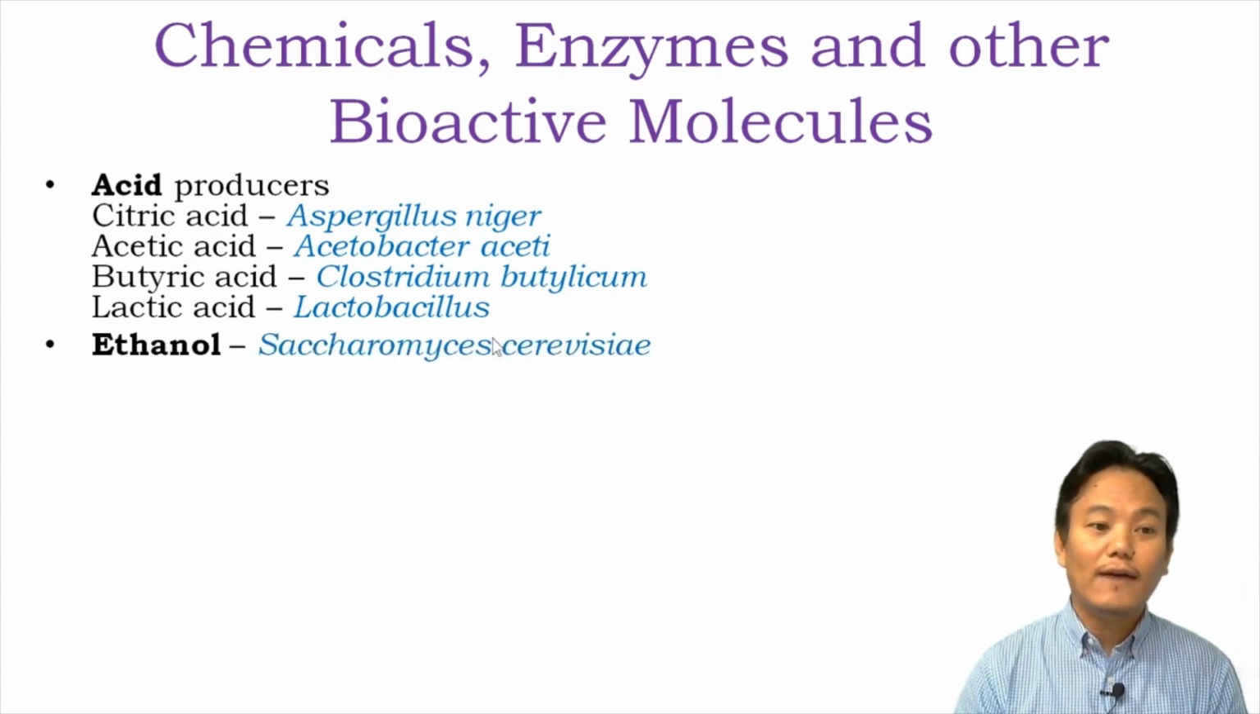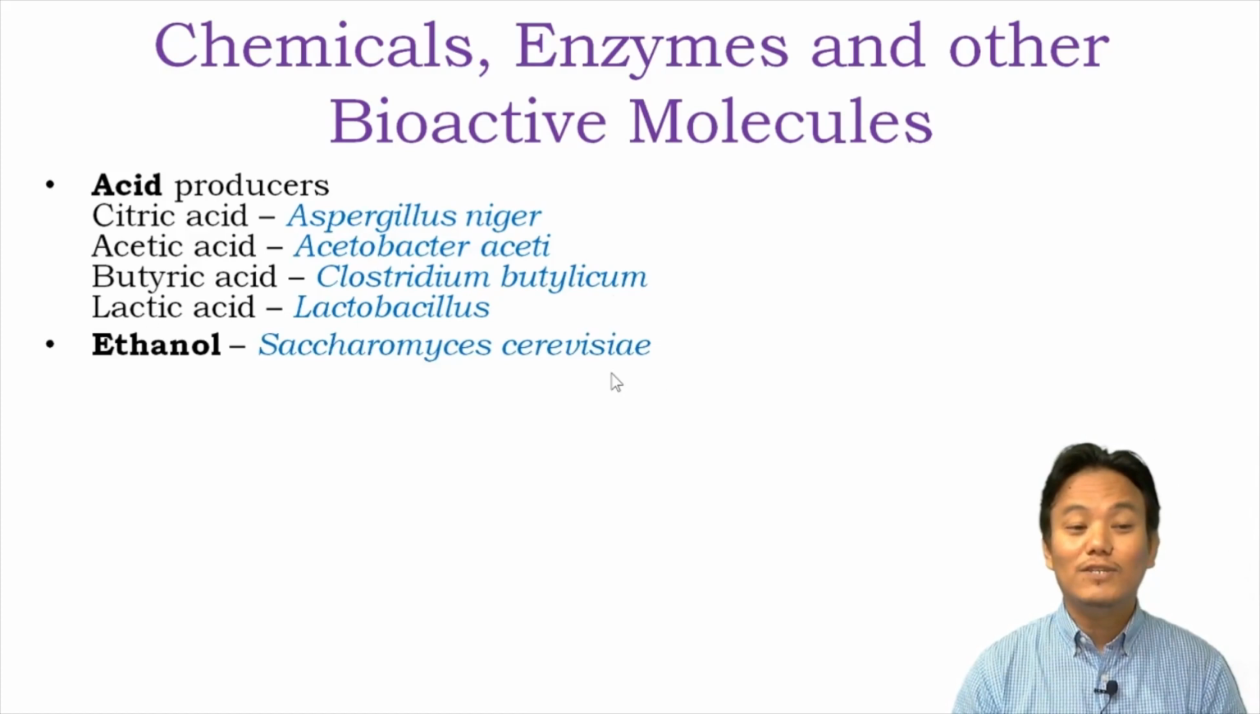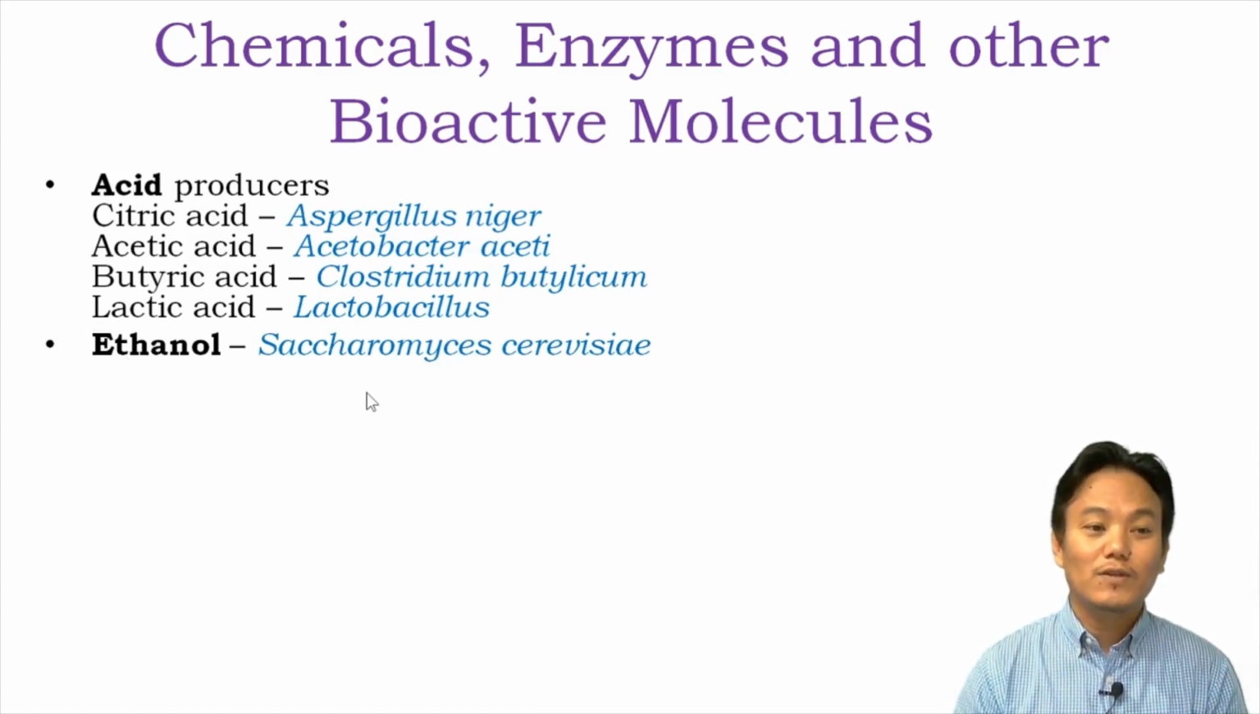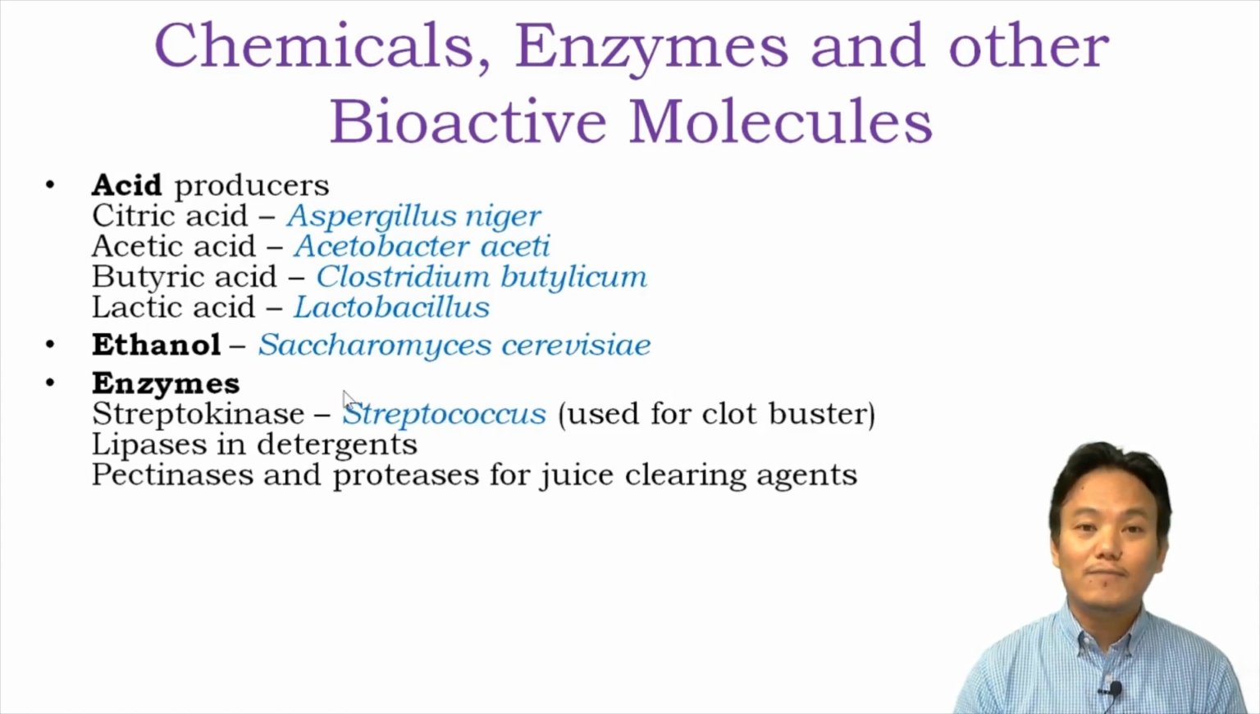And then we have Saccharomyces cerevisiae, which is used for the production of ethanol through the fermentation process, right? Then we have enzymes, enzyme producers. Bacteria like Streptococcus produce an enzyme called streptokinase. How is streptokinase used for human beings? Streptokinase is used as a clot buster.